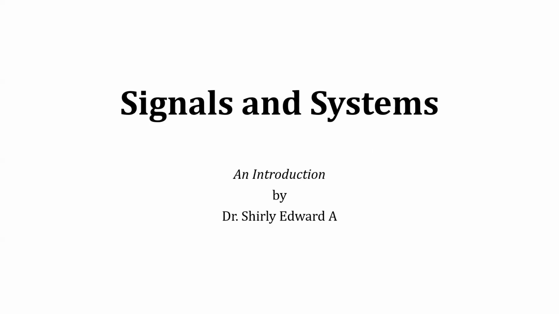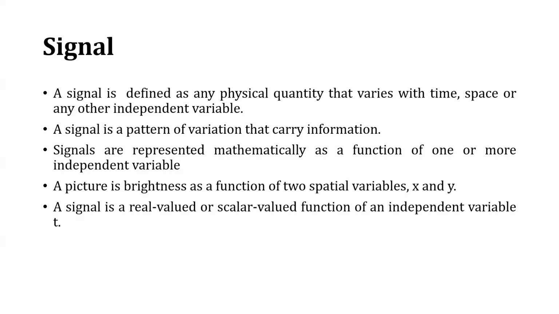Good day all. In this video, we will discuss what a signal is, what a system is, and the various types of signals and systems. So what is a signal? A signal is defined as any physical quantity that varies with time, space, or any other independent variable.